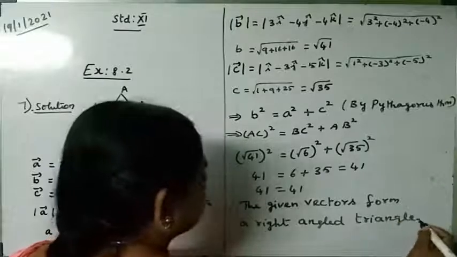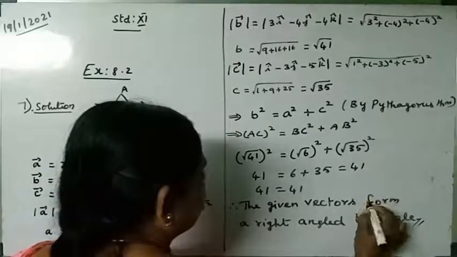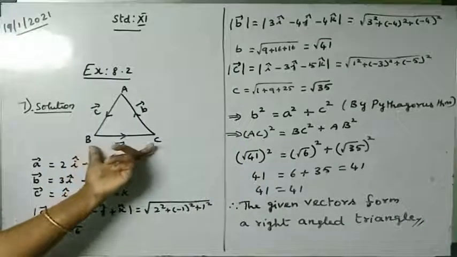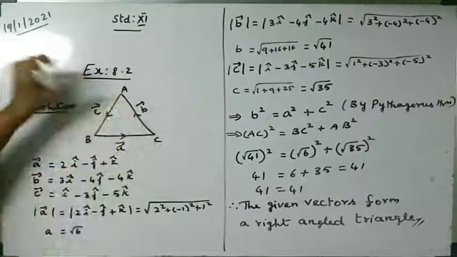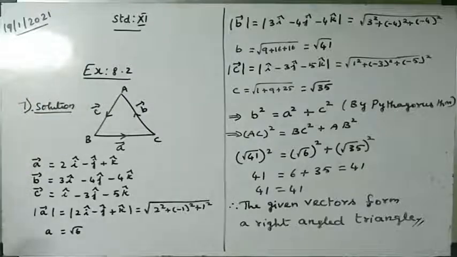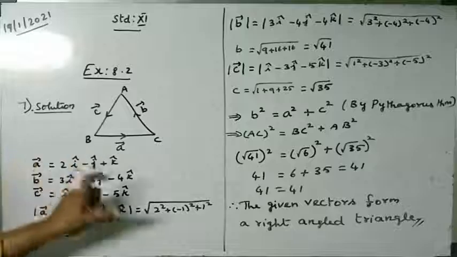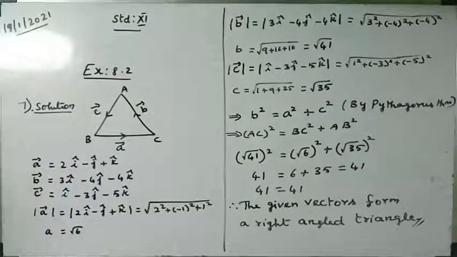If they give vectors, right away you can take it as A vector, B vector, C vector. If you cannot take the A vector, you can take BC vector, AC vector, AB vector. If they give position vectors instead, take OA, OB, OC, find AB, BC, CA and then proceed.